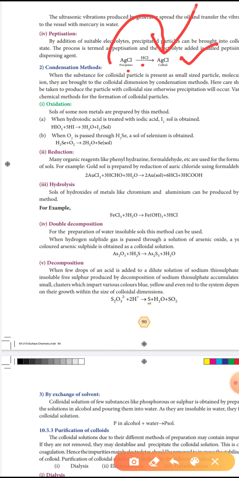The first one is oxidation. Non-metals are prepared by this oxidation method.